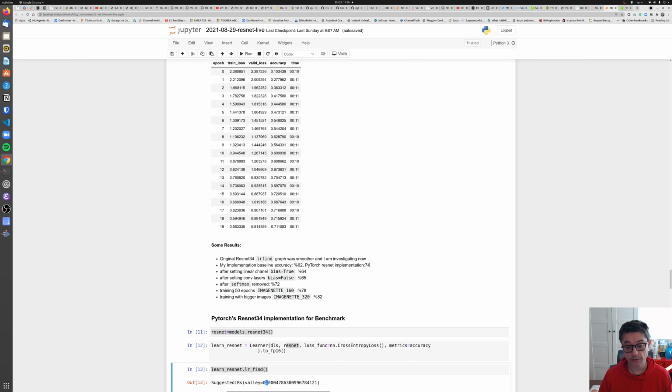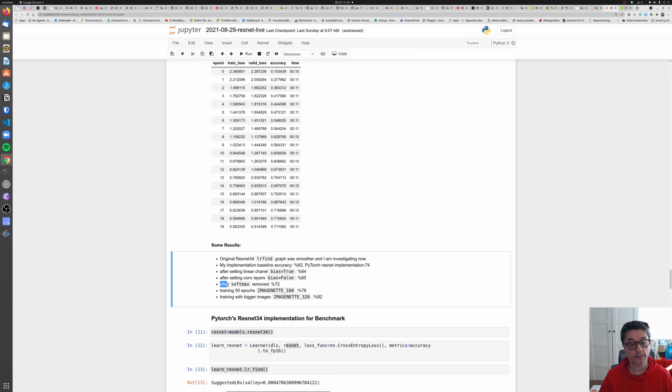But the result was 74%, and mine was 62. I compared these two implementations side by side. I found out that the linear layer bias was true for PyTorch, and mine was not specified at that time. I changed it, and my result became 64%. Then the convolution layers' bias was false, and mine was not specified again. I changed it to false, then it became 65%.